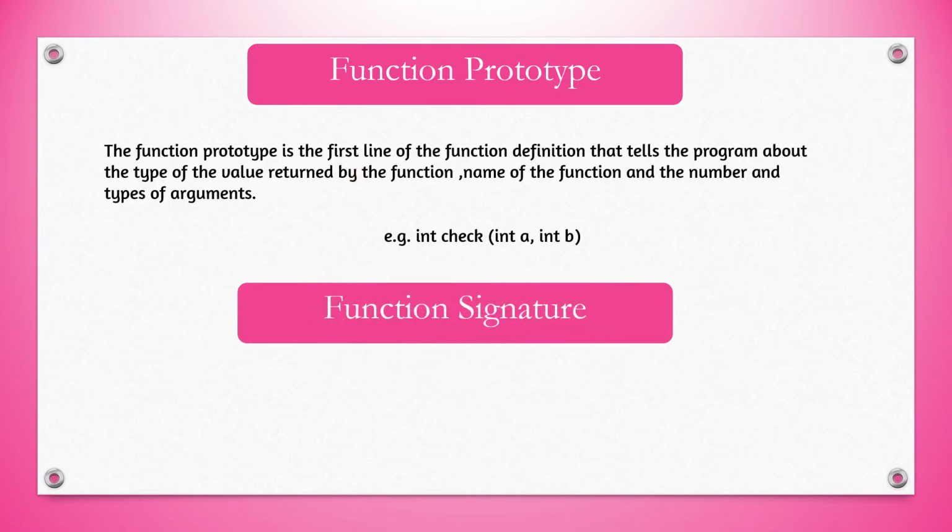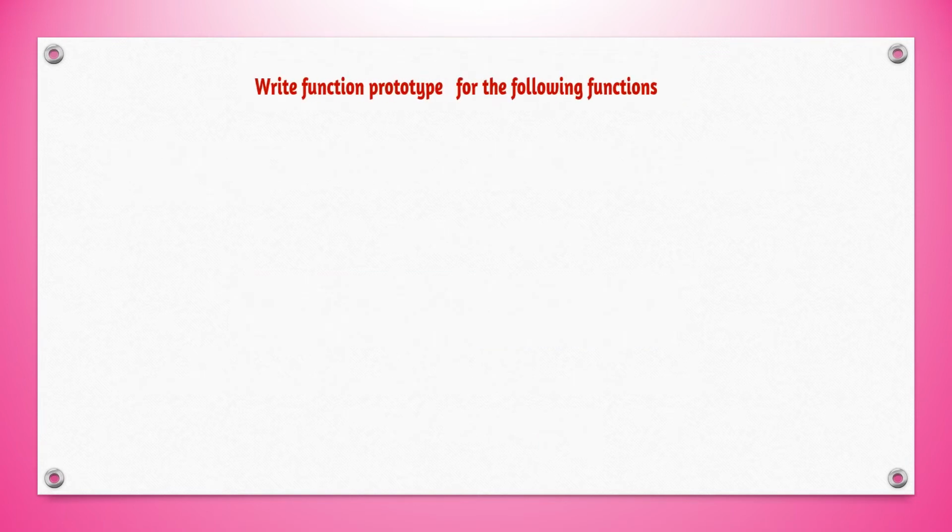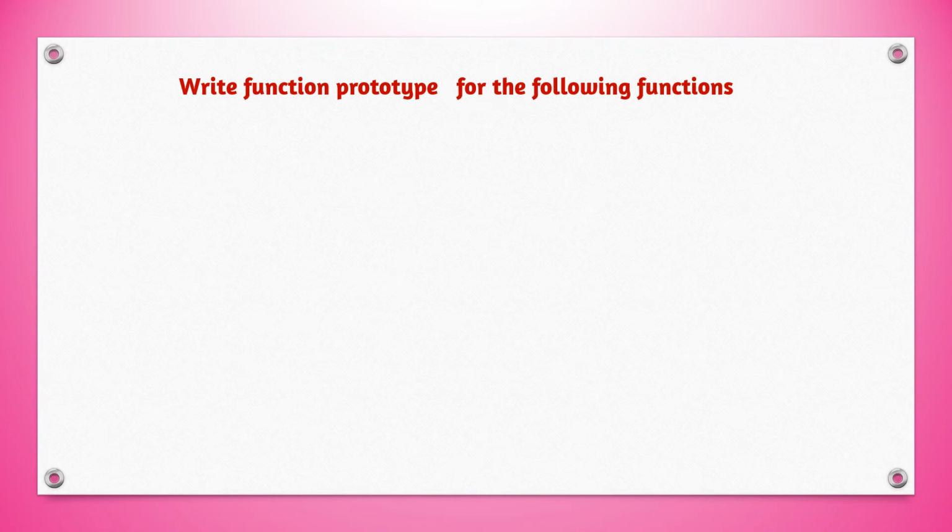And now function signature. Function signature is the name of the function along with its arguments. Here we can see check int a, int b. The function signature also specifies the type of the arguments which are accepted. Now we can discuss how to write the function prototype for the function. This is an important question in board exam, and every year at least one question is asked in section A.